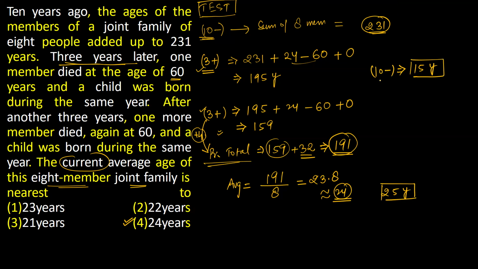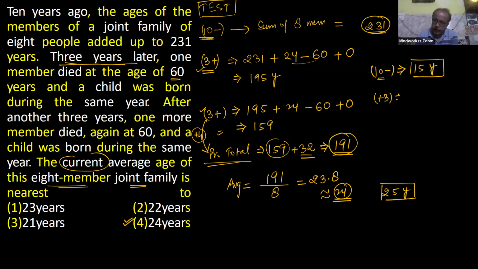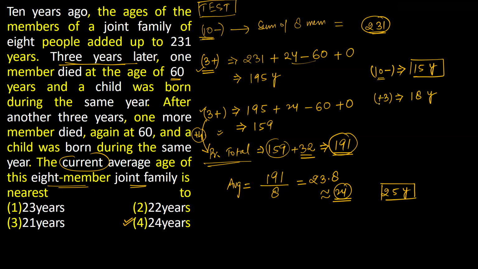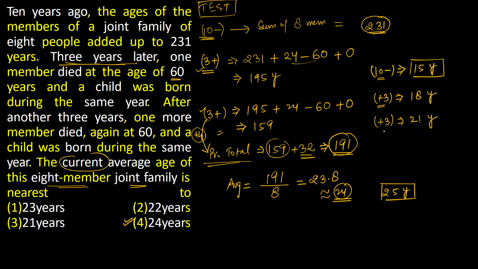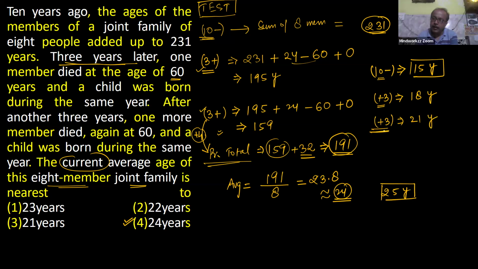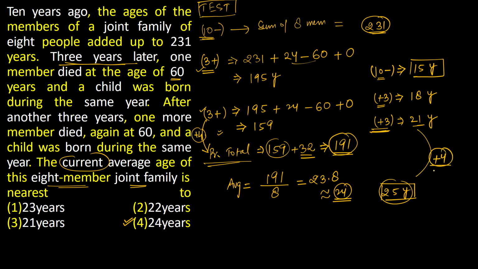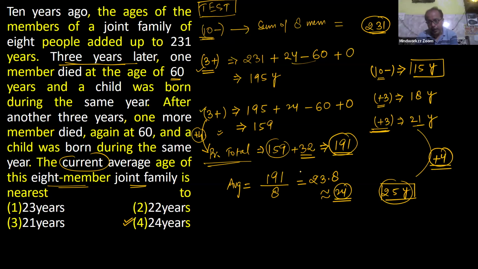Yes, sir. Okay. So from this moment, 3 years later, your age was 18. Yes. Again, from this moment, 3 years later, your age was 21. So if you know the age at this moment is 21, how to get the present age? Obviously with +4.